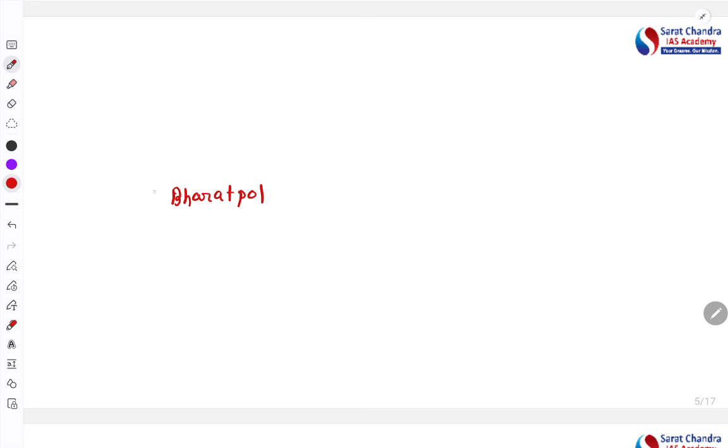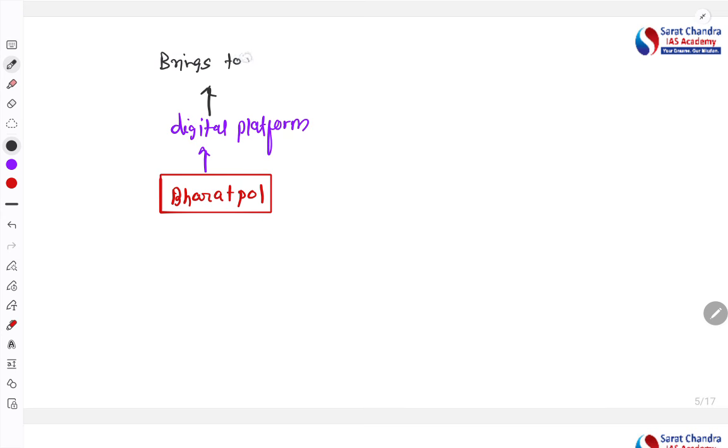Second, I'll tell you. First, let's cover what is this Bharatpol? See, this Bharatpol is nothing but a digital platform. Now, what does this digital platform do? This digital platform brings together different organizations within India, the law enforcement institutions present within India, on a single platform, so that we can facilitate better coordination.